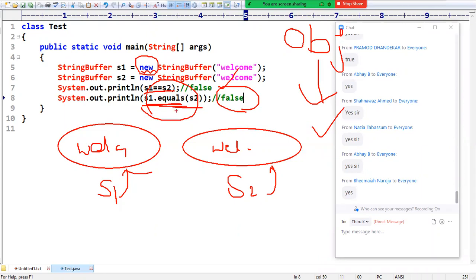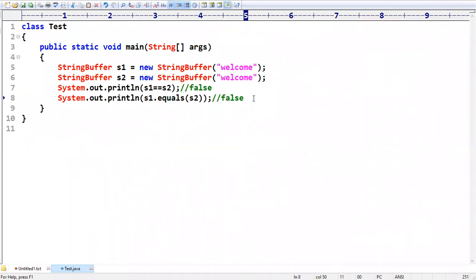But in the String class, the equals method is overridden for content comparison, whereas in the Object class it is implemented for reference comparison. My String class is overriding that concept, but StringBuffer is not overriding. Because of that concept, sir, false we are going to get.